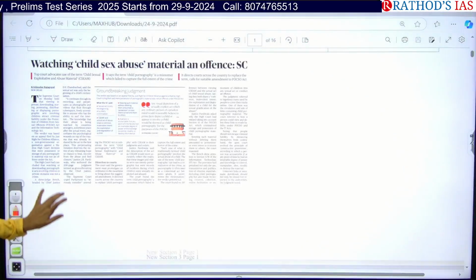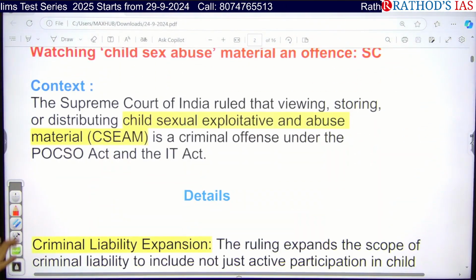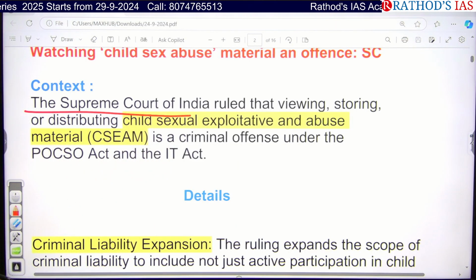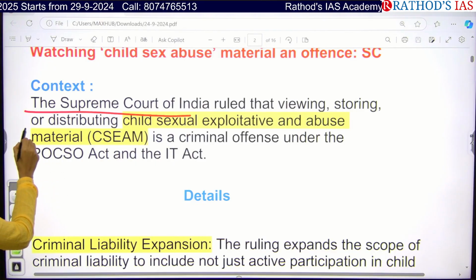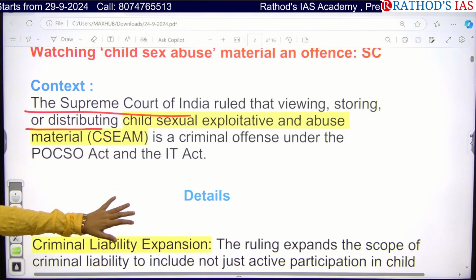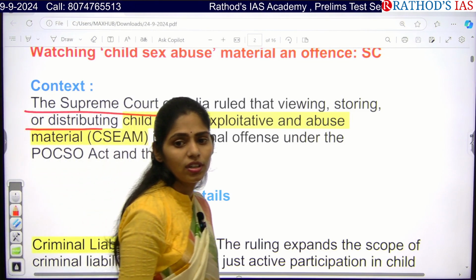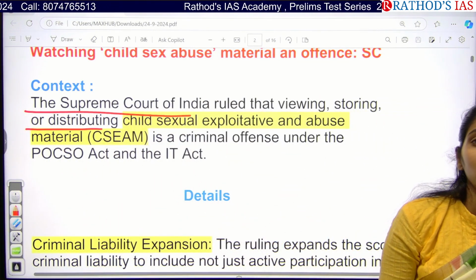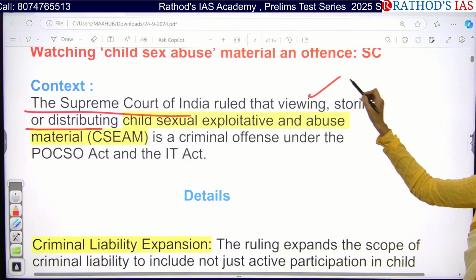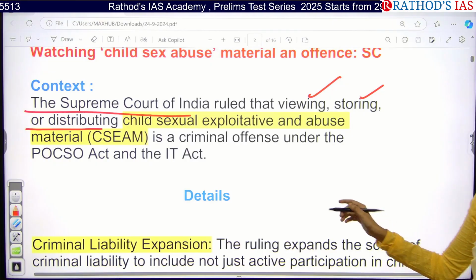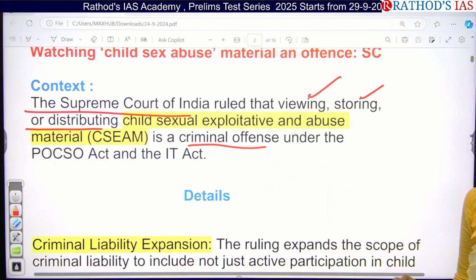So now let us see what this case is talking about. The Supreme Court of India ruled that storing, watching and distributing child sexual exploitative and abuse material is a criminal offence. From now onwards, the rules and regulations are very strict that viewing, storing and distributing child sexual exploitative and abuse material is a criminal offence.